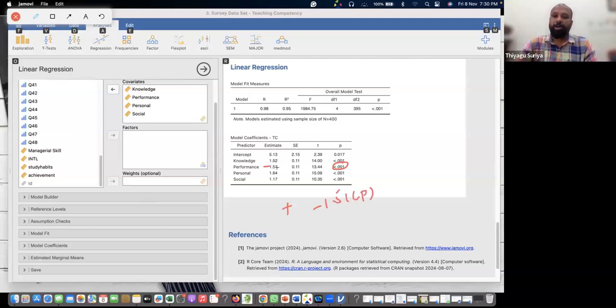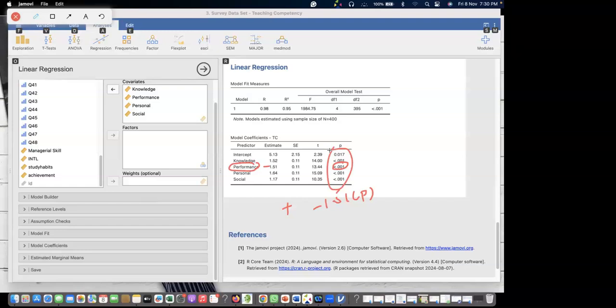That shows that all other variables are positively correlated with teaching competency. Only performance, what correlation does it have? It is negatively correlated. So therefore you can use the direction, but only for significant contributors should you emphasize this. Okay, fine. Thank you so much.